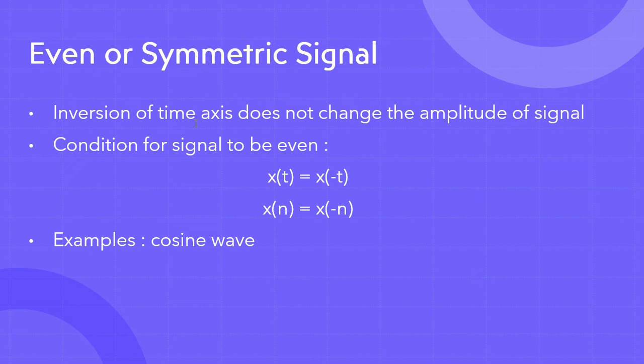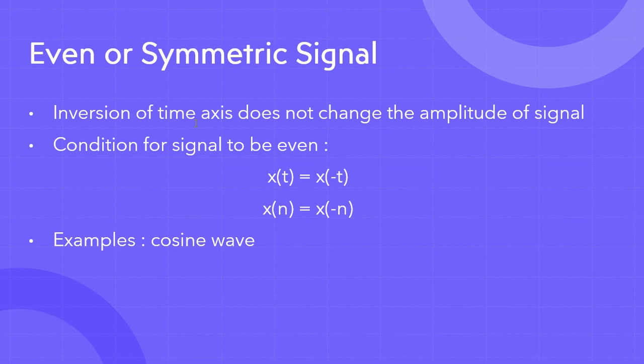We are discussing the signals first. We are starting it from the very base. So up until now we have seen what is a signal and what is a system. We have seen a few types of signals. Initially we saw continuous time signals and discrete time signals. After that we saw analog signals and digital signals. We have seen periodic and non-periodic signals, and today I'm going to talk about even signals and odd signals.